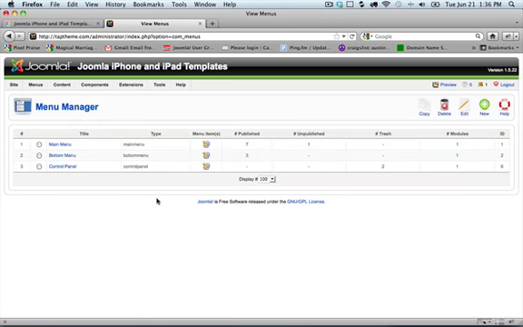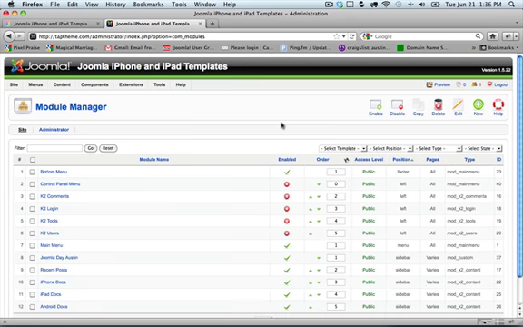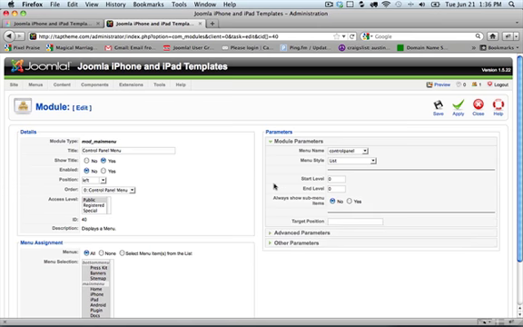Alright, so after you've created your control panel menu, it'll automatically create a module under your module manager, and you want to make sure that that's enabled. So what we'll do, we'll go to Extensions, Module Manager, go to Control Panel Menu, and we are going to hide the title.